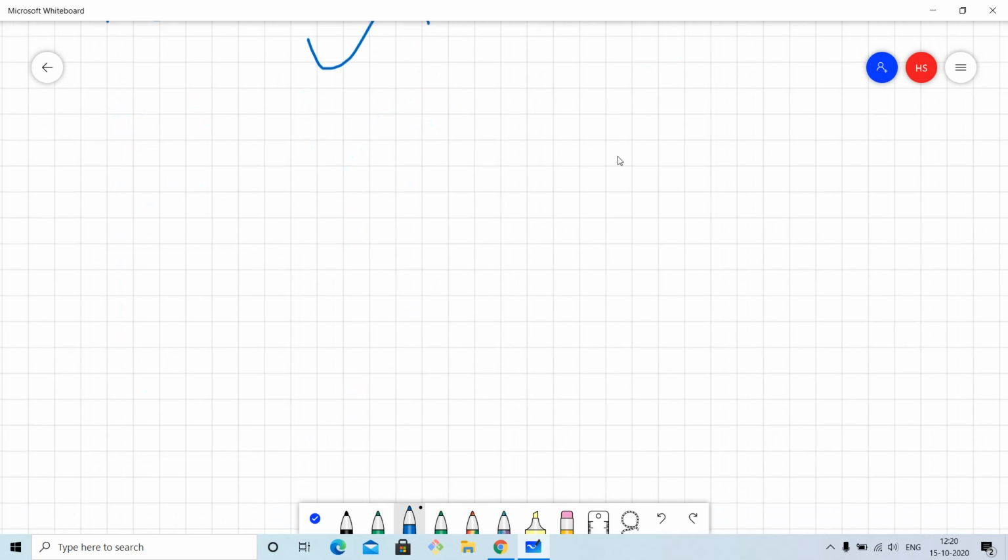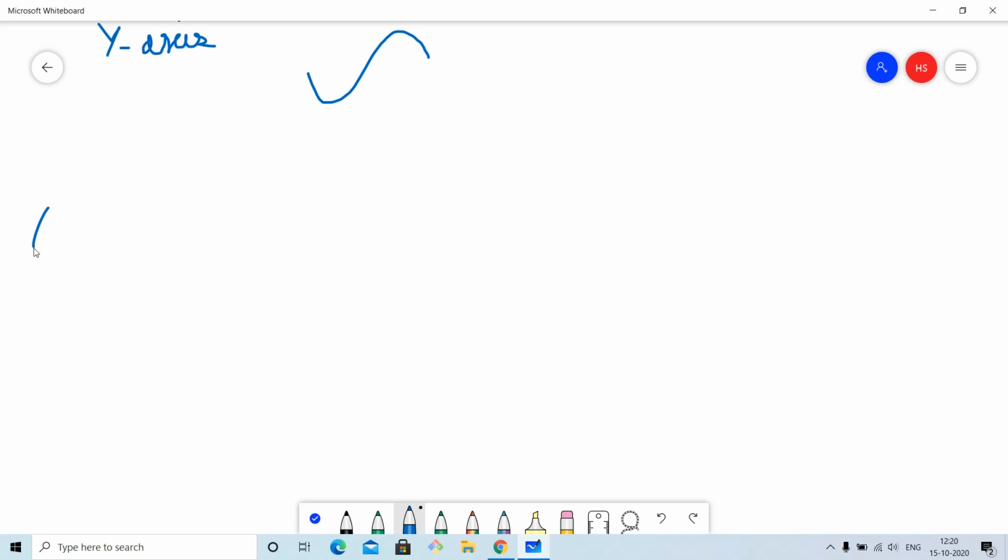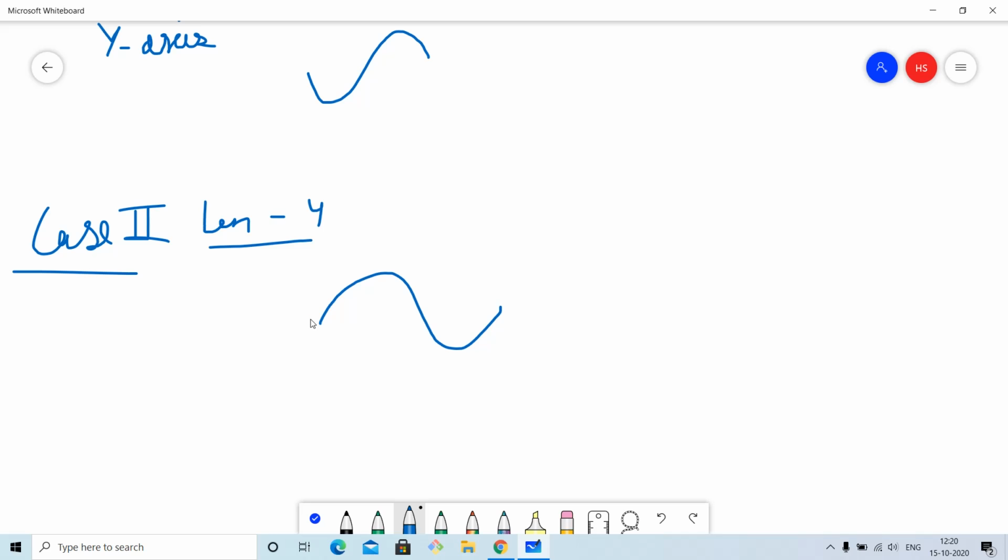Now let us come to the case when the length is 4. What will the order of magnitude variation be? It is clear that it will be similar to the one for length 3, but we will extend it further. In length 3 we considered only these 3 elements, but in length 4 we will also consider this element as well.